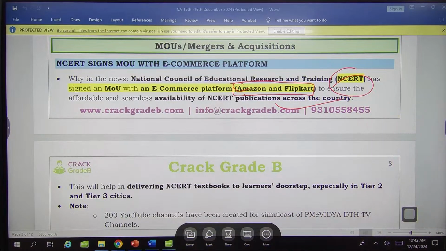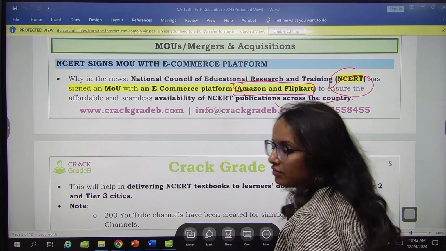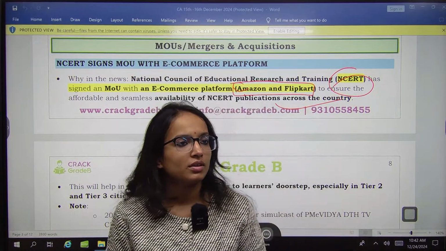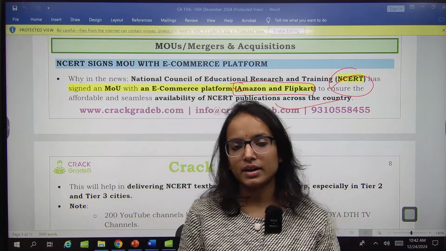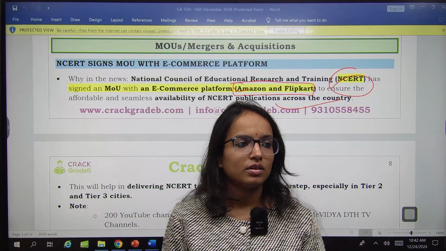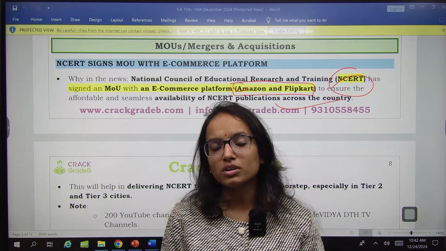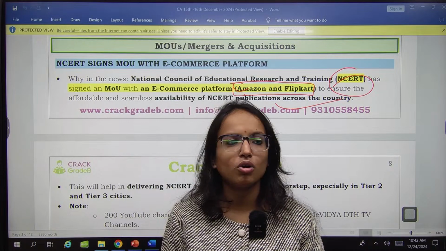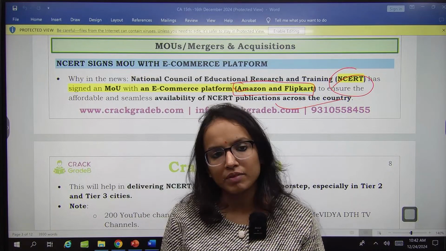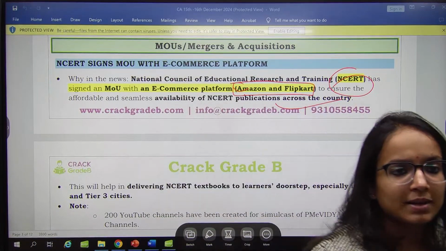In current affairs, what sources are covered? All the newspapers, 9 to 10 English newspapers, and PIB. All the important sources, newspapers, All India Radio, PIB, they all are covered. Nothing is left.